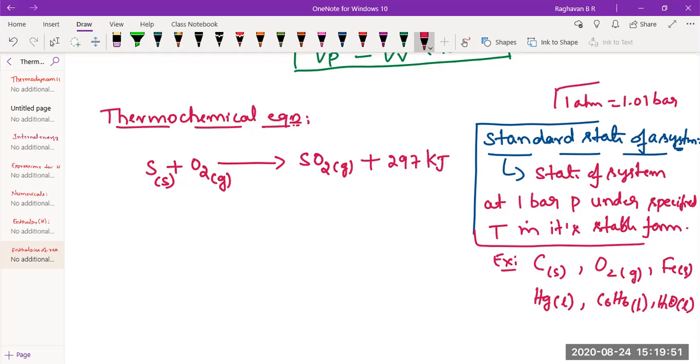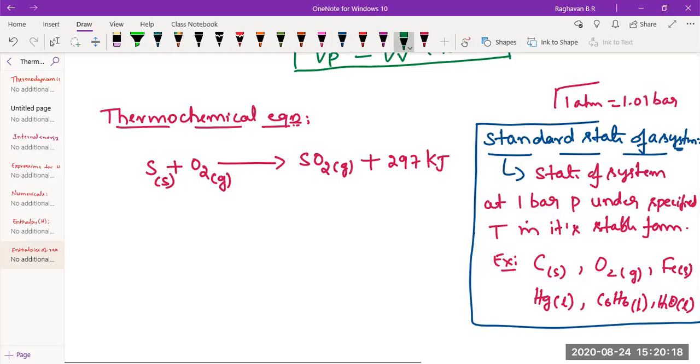If you want it in terms of grams also, you can say: 1 mole of sulfur means how many grams? 32. 32 grams of sulfur when combusted would combine with how many grams of oxygen? 32 grams. To form how many grams of sulfur dioxide? 64. Exactly. So that is the meaning.